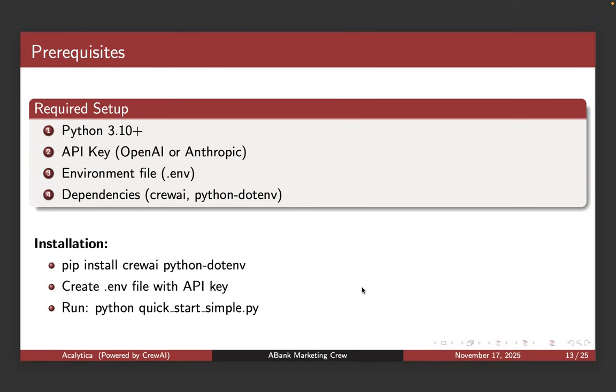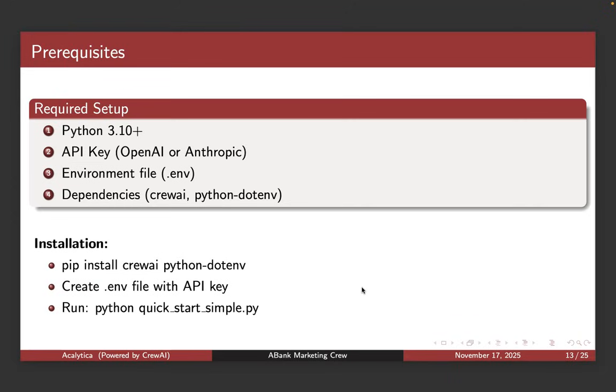So for my example, I'm going to go into what I used and how I did it. The prerequisite is Python 3.1 plus. You need an AI provider, whether you're using OpenAI, Anthropic, or Gemini, and obviously an environment file and all the CrewAI Python dependencies like Pydantic.